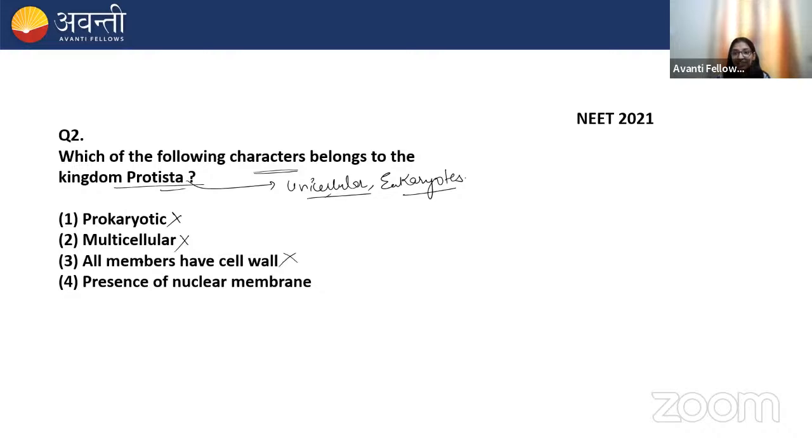They have a protein layer which is known as pellicle. Okay? So not all the members have cell wall. Some members have cell wall. They are eukaryotes, right? And the eukaryotes have a well-defined nucleus. They have the presence of nuclear membrane. So, presence of nuclear membrane. This is the correct option. I hope it is clear to everyone. I hope it is clear to you, nursing.